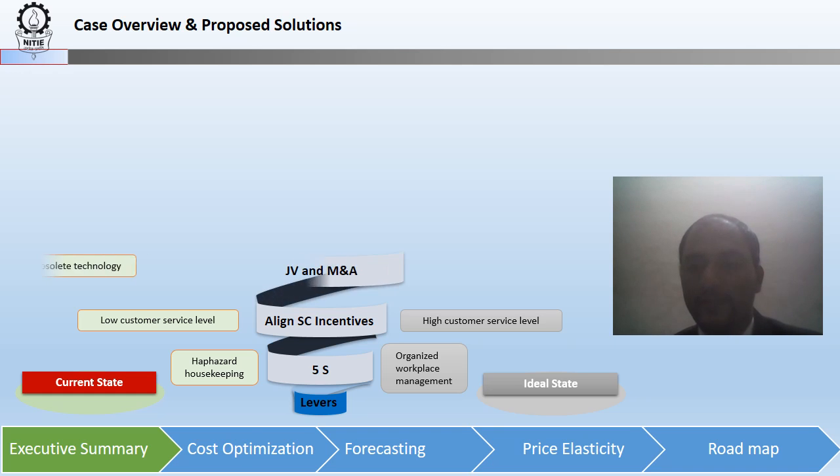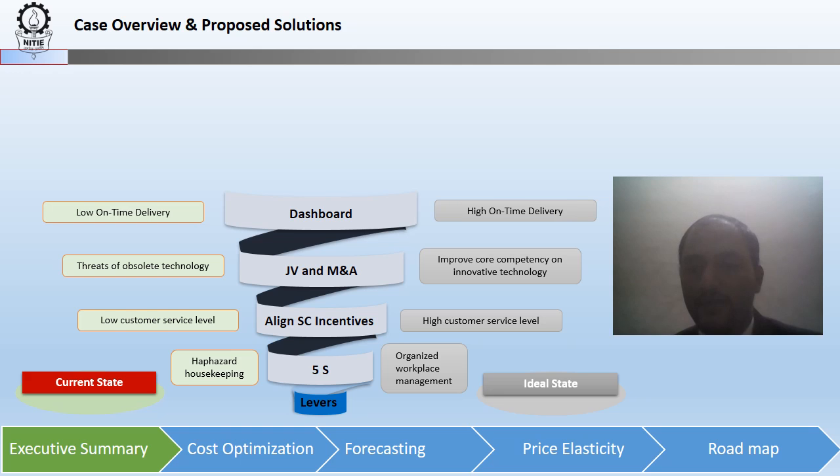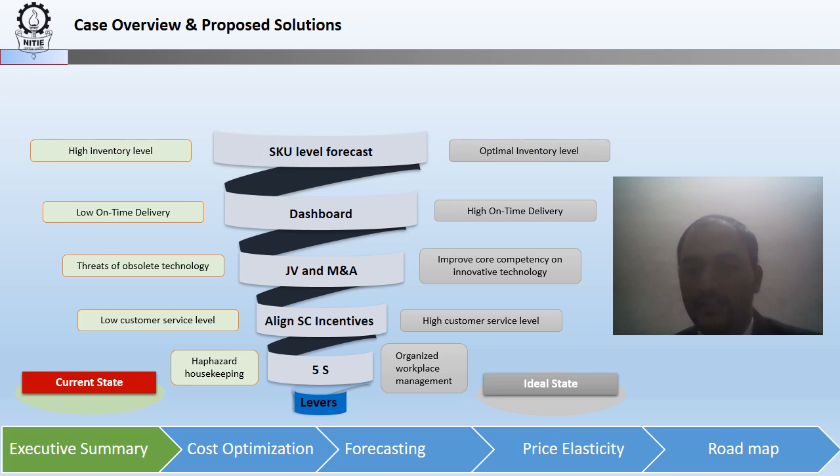Up next is the pressure from competition due to technology upgradation. Since the client does not have sufficient expertise in touchscreen and voice input devices, which is an integral part of the client's product, we should try to develop core competencies in this area to make ourselves more relevant for the future. For this, the client should form a joint venture or go for a merger and acquisition.